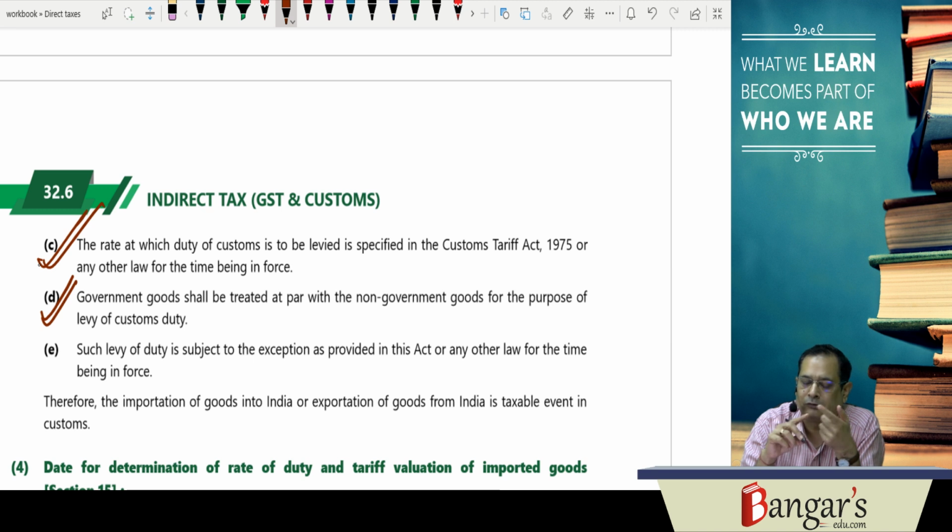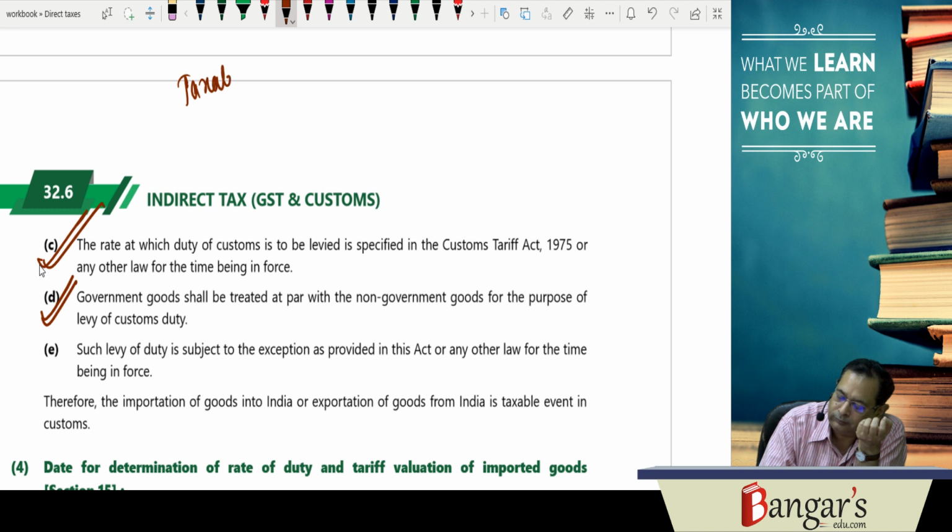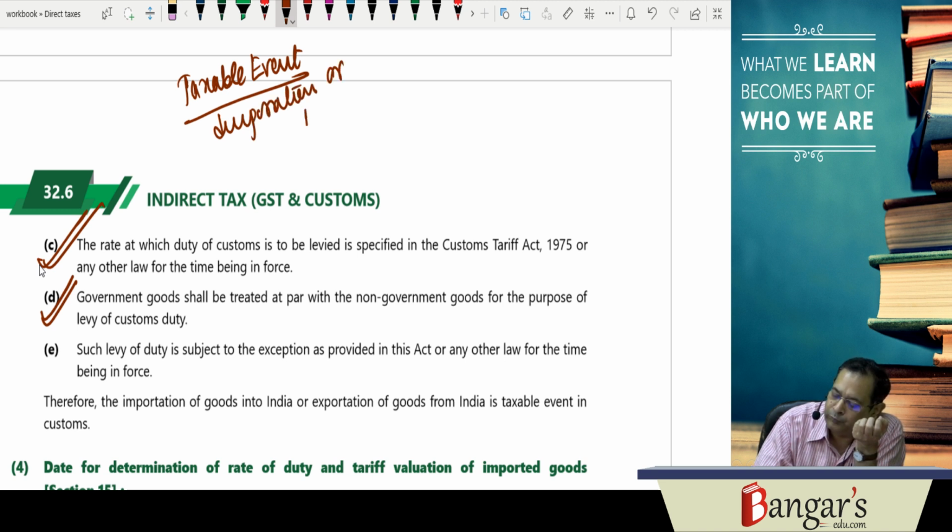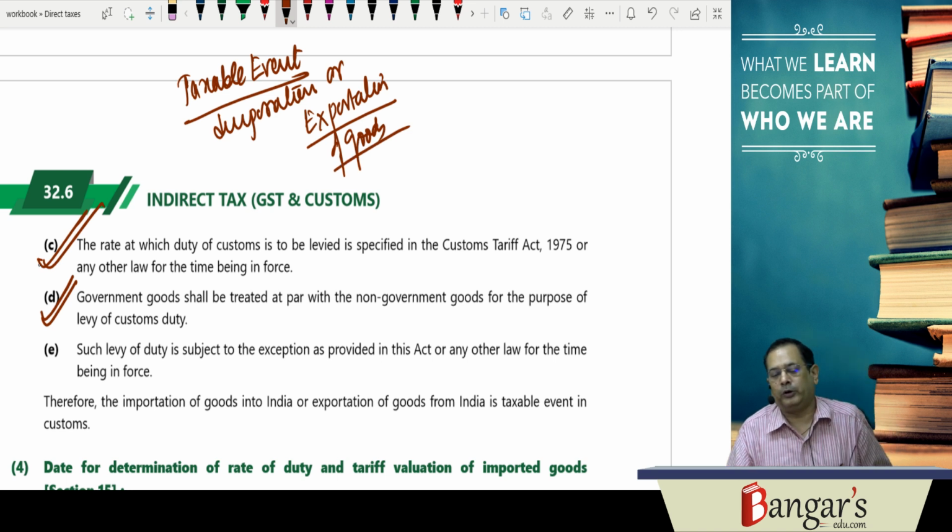So the charging section states that the levy of custom duty is on importation of goods into India or exportation of goods from India. So what is the taxable event? Importation or exportation. This is the taxable event: importation of goods into India or exportation of goods from India.